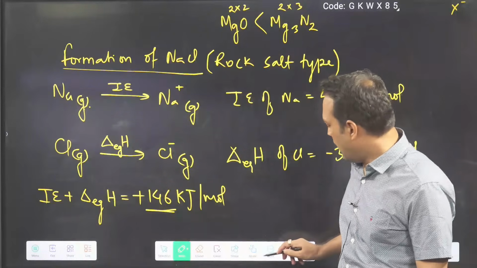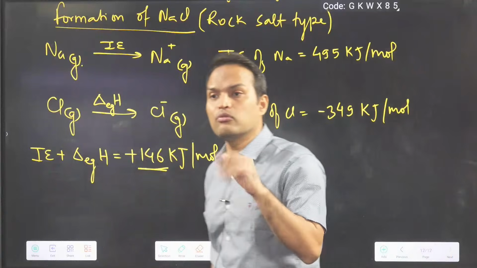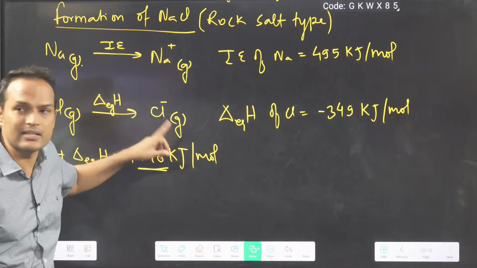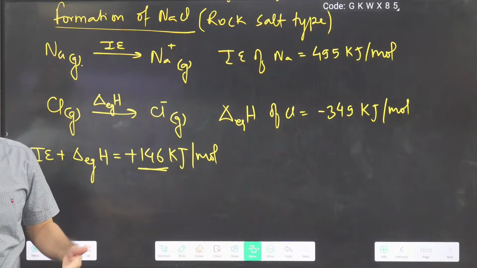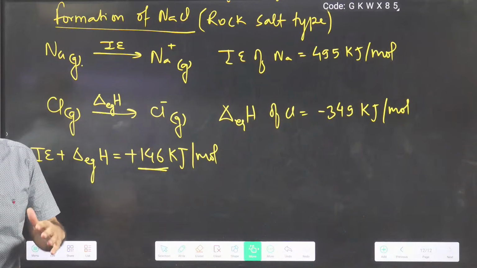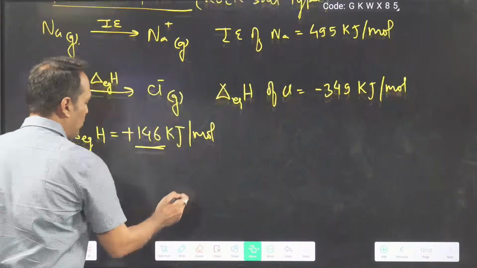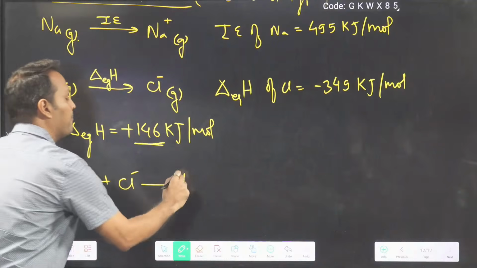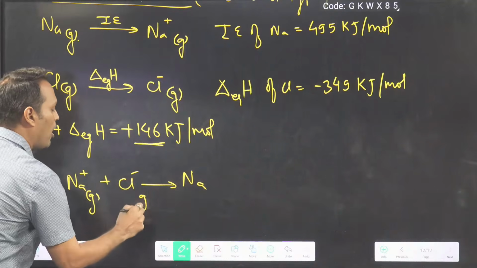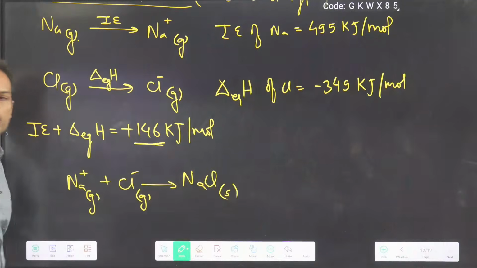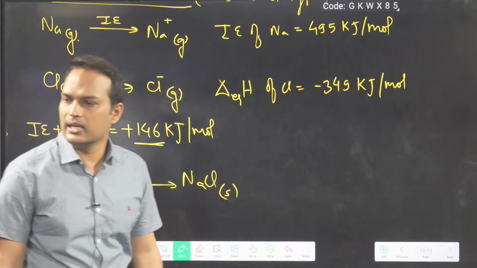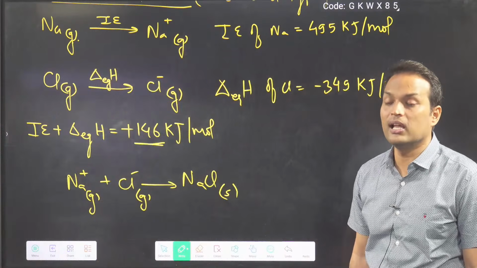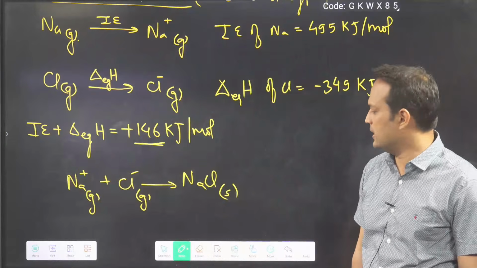बताओ. How is NaCl formed? Then you will have to say, कि sir, till now I have not formed NaCl only, I have formed only Na plus and Cl minus. Now I am going to solve. Now I am going to form NaCl. How? Then this Na plus and Cl minus will combine to form NaCl solid.